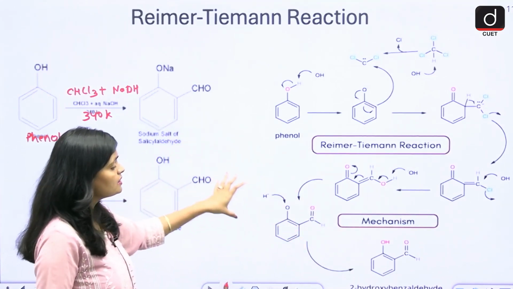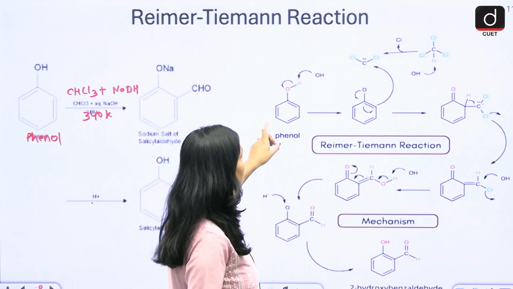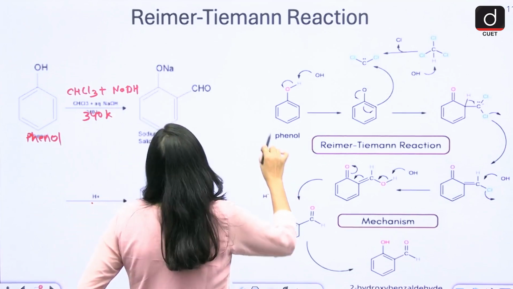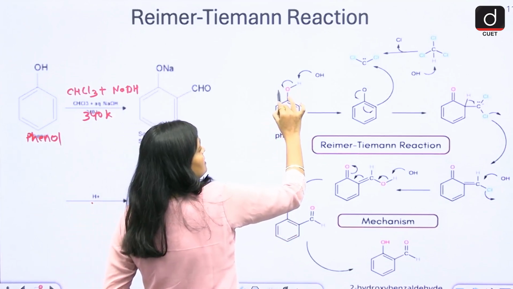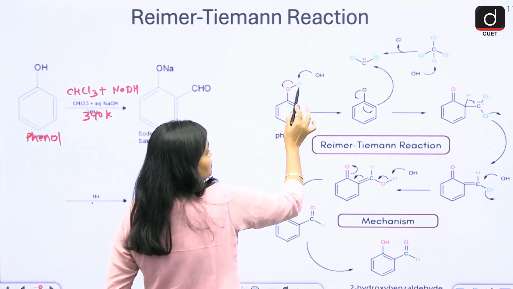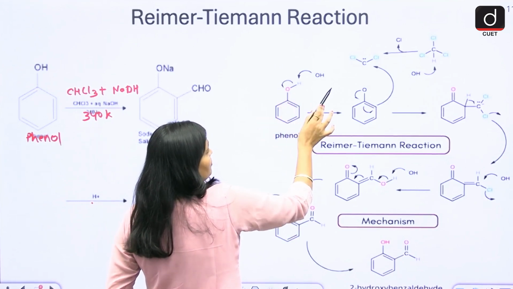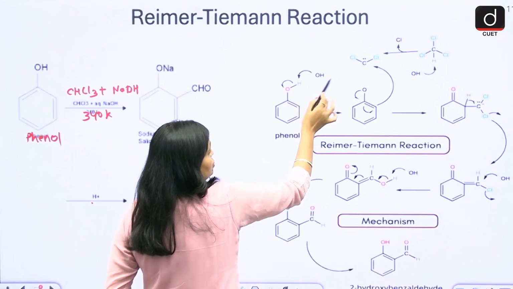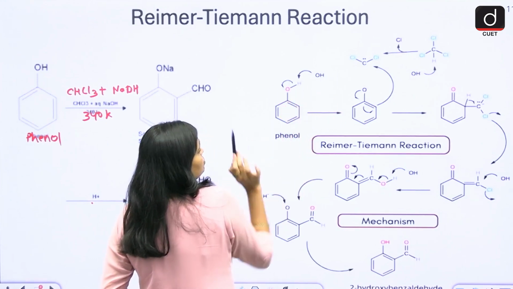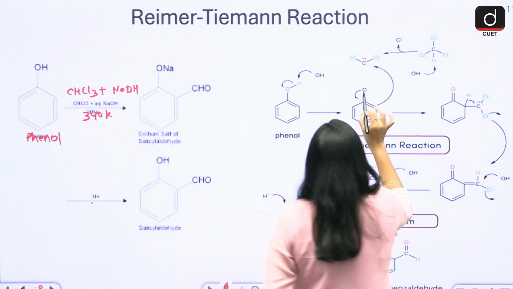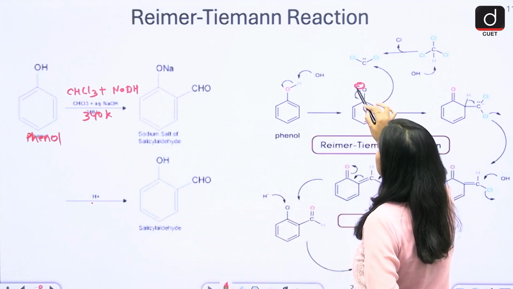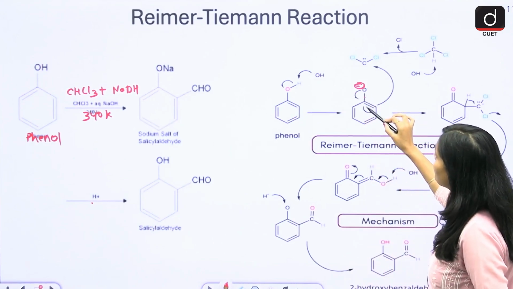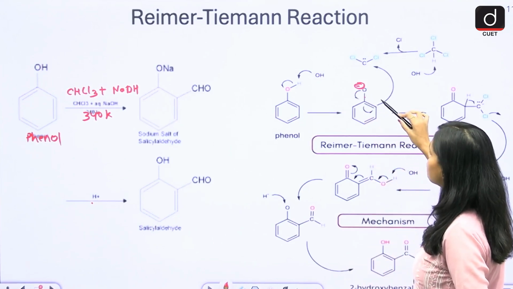Okay, what is the mechanism required here? See, this OH comes from NaOH, right? So it is a nucleophile. First of all, the hydroxide takes the proton from the phenol's OH, and the electrons come to oxygen. Now oxygen has a minus charge. The electrons of the oxygen come to this bond, and this electron reaches here. This is just the resonating structure.